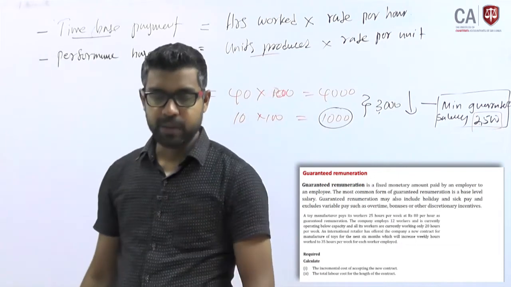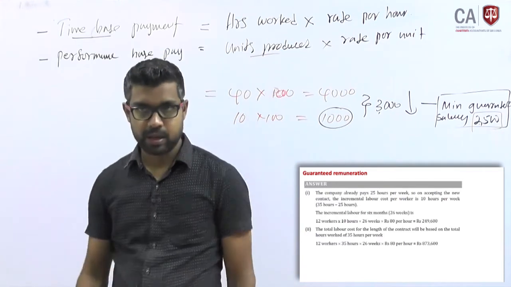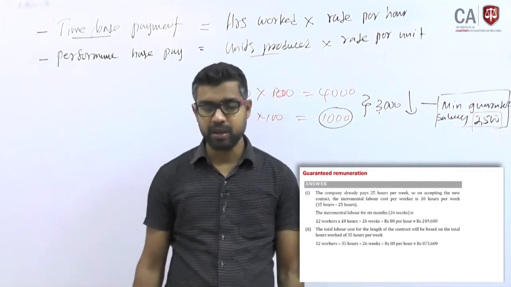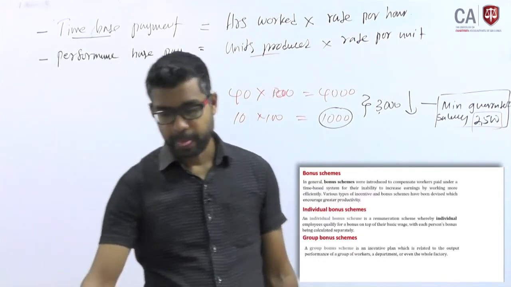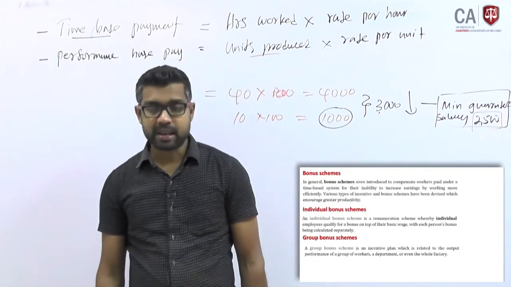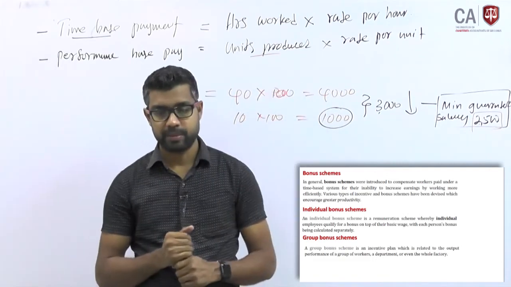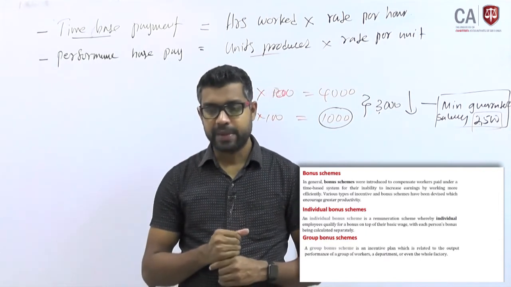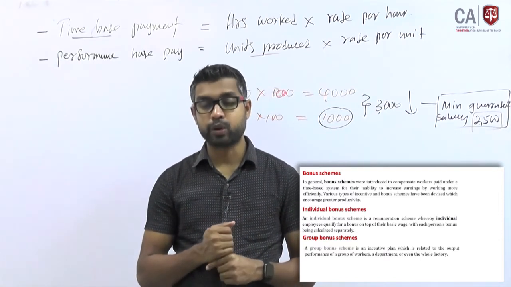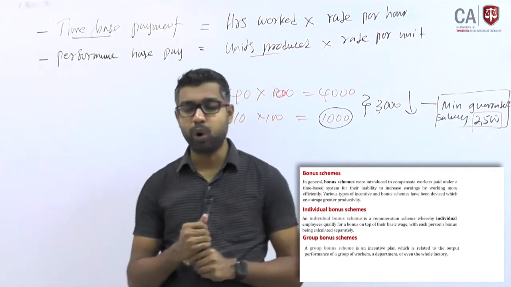Read this example and work it out, but you will work with me on one MCQ question. I believe that is more than enough, right. Fine. The last slide before we move into the MCQ session, right. Bonus schemes: the individual bonus scheme and the group bonus schemes. Why do we require a bonus first of all?